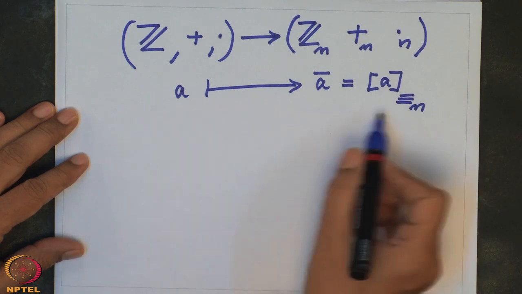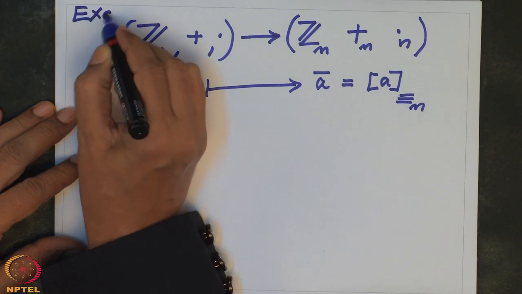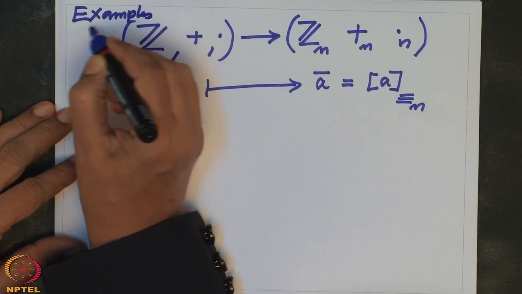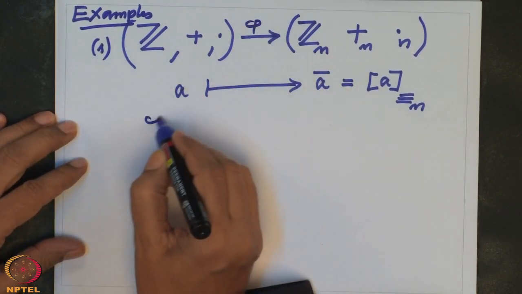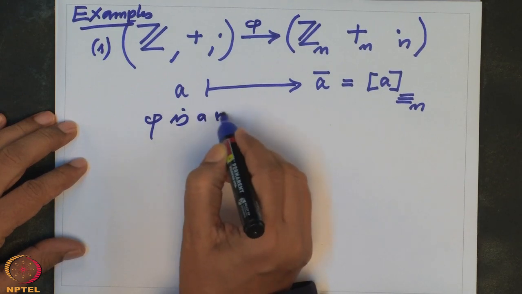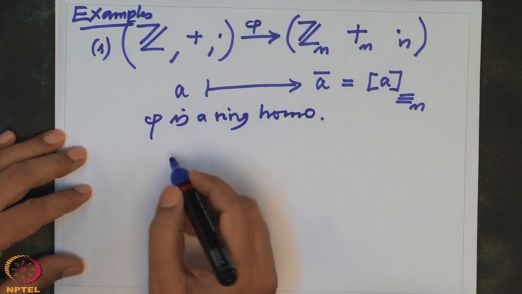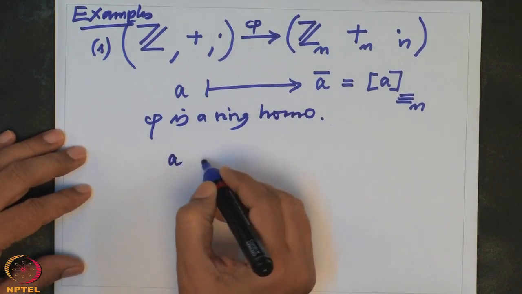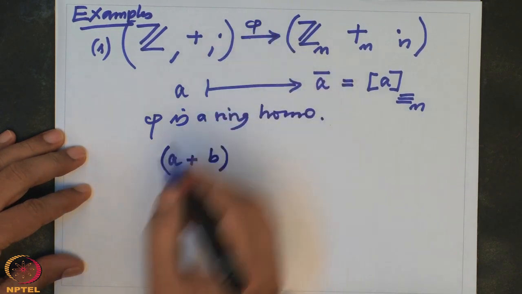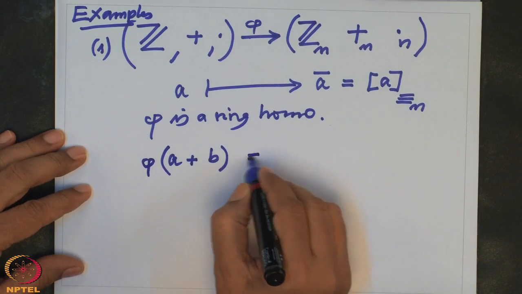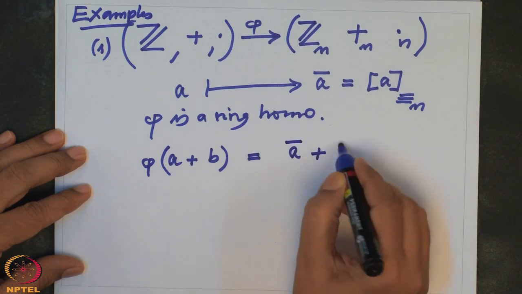So these are examples. One checks that this map phi is a ring homomorphism. So what do you have to check? I have to check that if I take two integers a and b, add them usually and take the image under phi, this is a bar plus b bar.